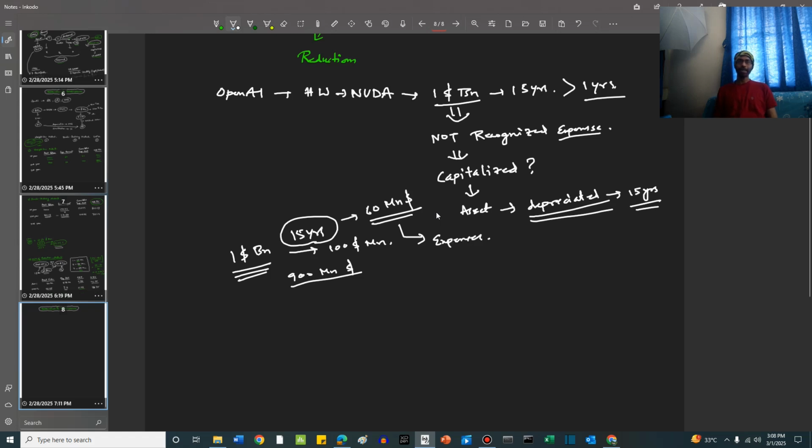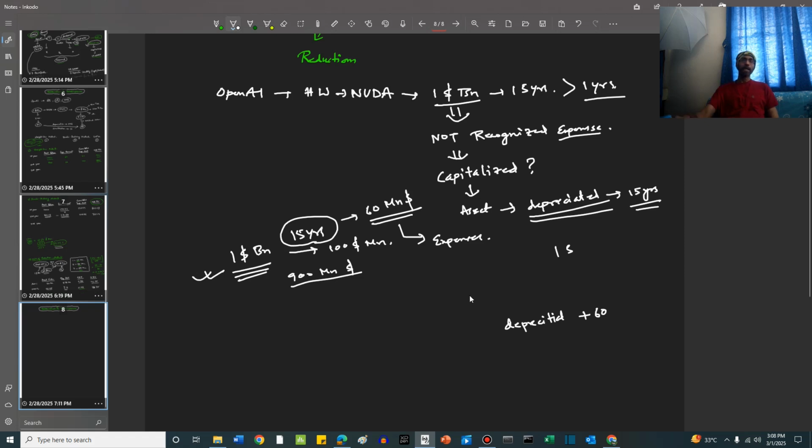So in the income statement, you will find a line item called depreciation, which is part of the expenses. There will be an addition of 60 million solely because of this asset's depreciation. Whatever the other expenses are, they will remain the same, plus 60 million, right? So this is going to happen. This process is entirely called depreciation.